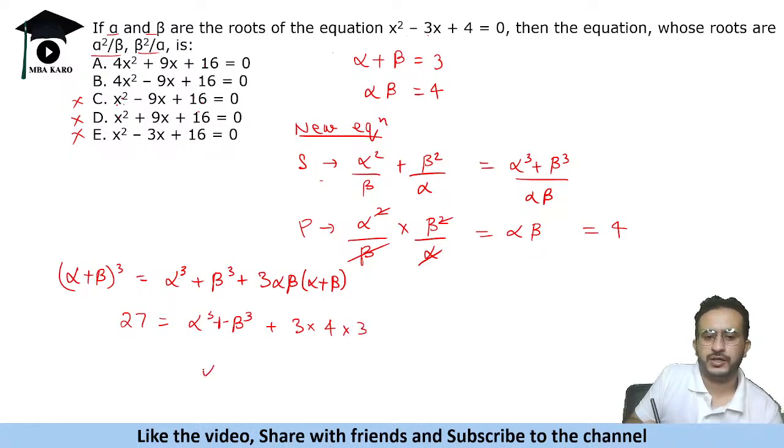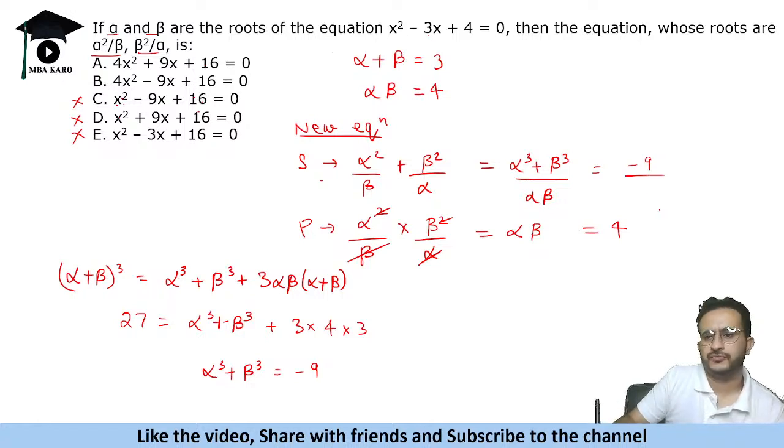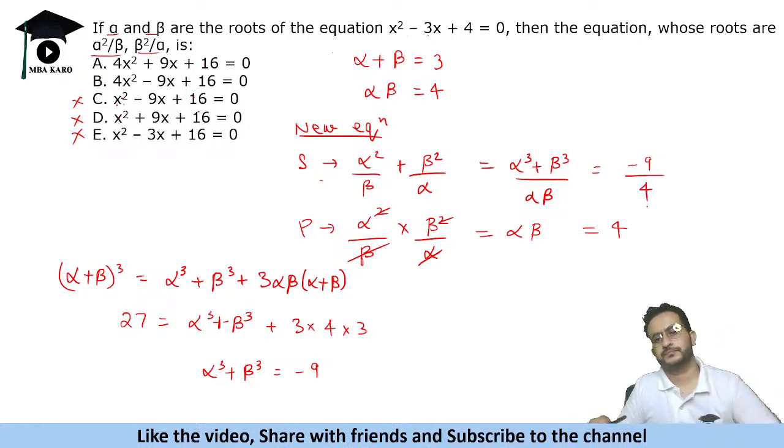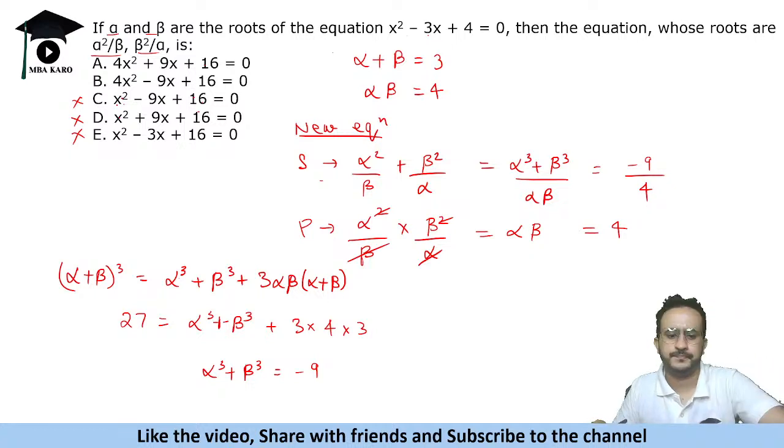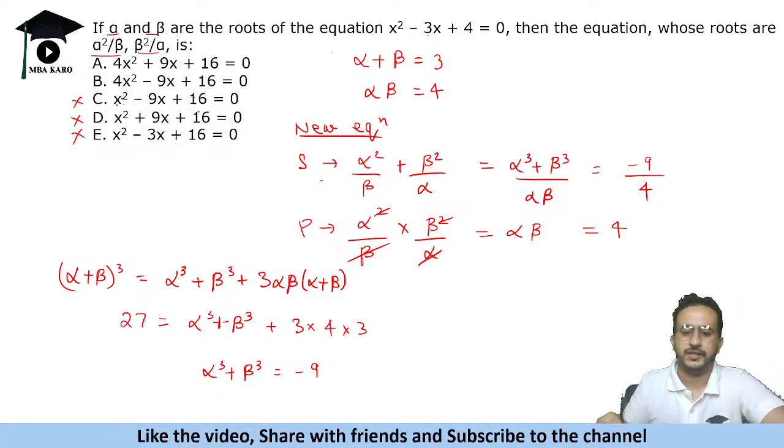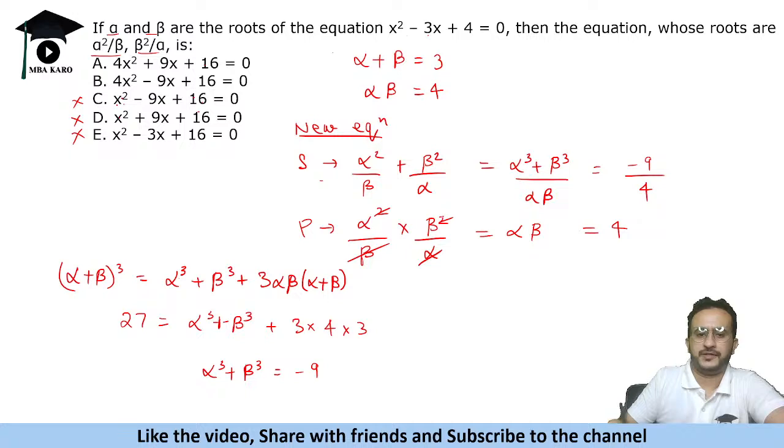So alpha cube plus beta cube will be equal to 27 minus 36, which is minus 9. Alpha beta is 4 and alpha cube plus beta cube we figured out is minus 9. So the sum should be minus 9 by 4.